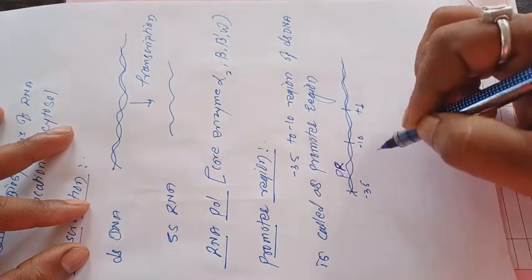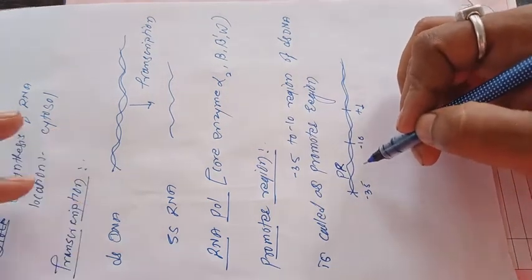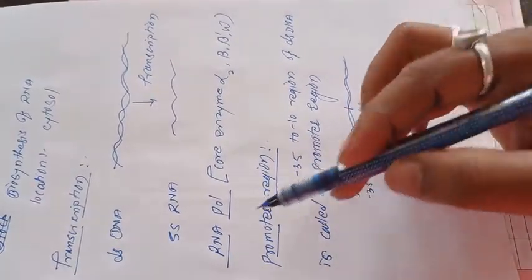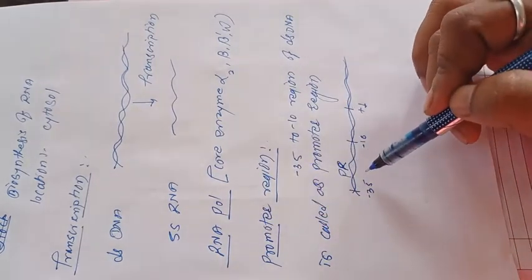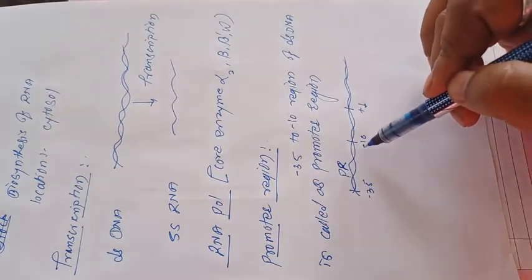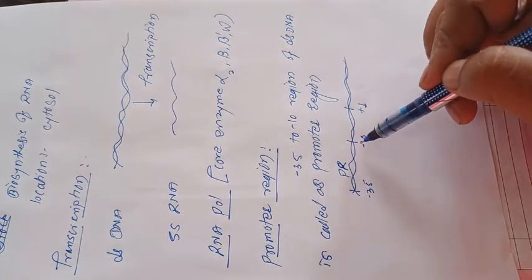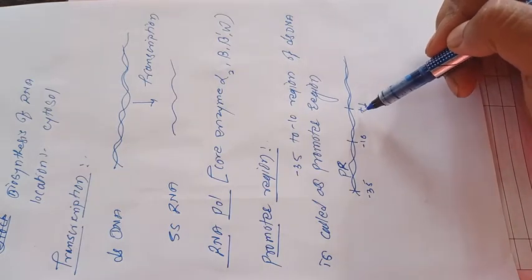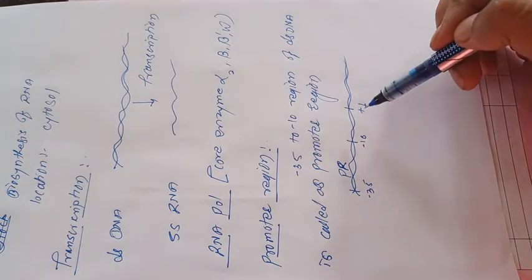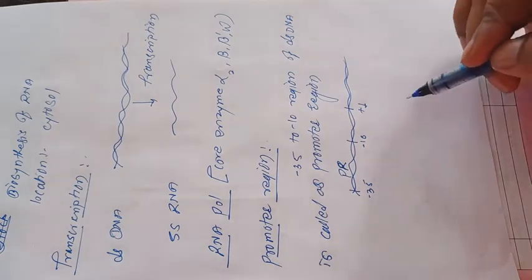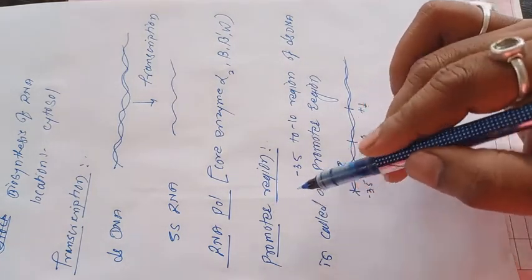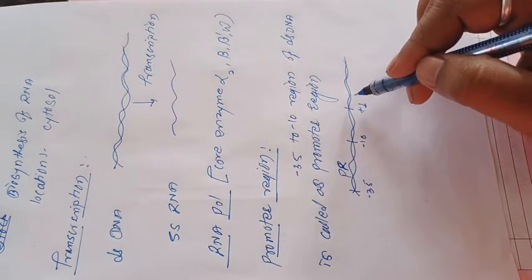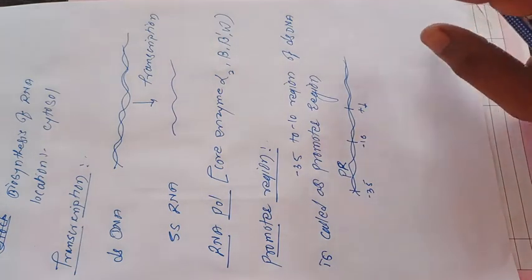That is the promoter region, and it is responsible for the binding of RNA polymerase. So the RNA polymerase has the ability to bind to the promoter region. This promoter region is situated at the minus 10 to minus 35 region, before the initiation site. From the plus 1 site, the RNA transcription will occur. So the RNA polymerase will bind to the promoter region, and after the binding, it will start the synthesis of RNA from the plus 1 site.